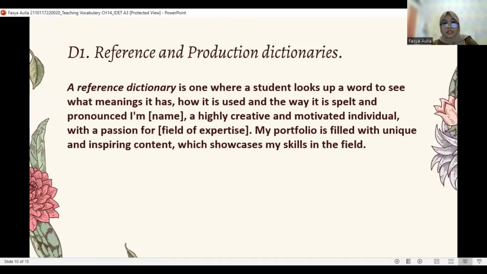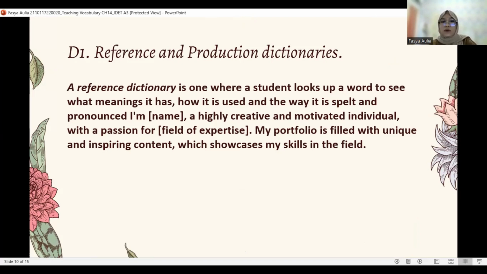Reference and production dictionaries. A reference dictionary is one where students look up a word to see what meanings it has, how it is used, and the way it is spelled and pronounced.